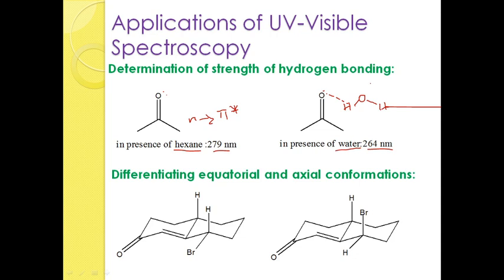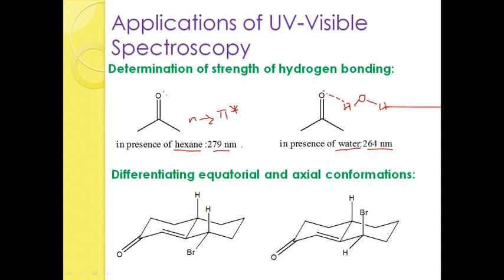So due to the solvent effect, we find a decrease in the lambda max. Okay. So the compound in non-polar solvent and the compound in polar solvent can be identified by using this technique.